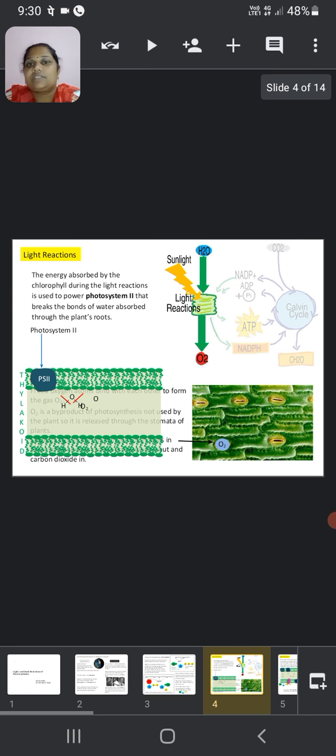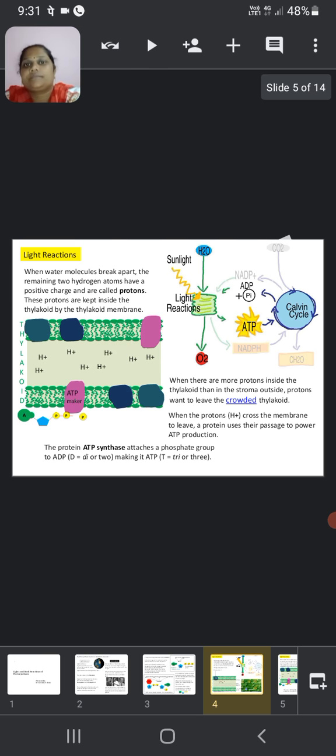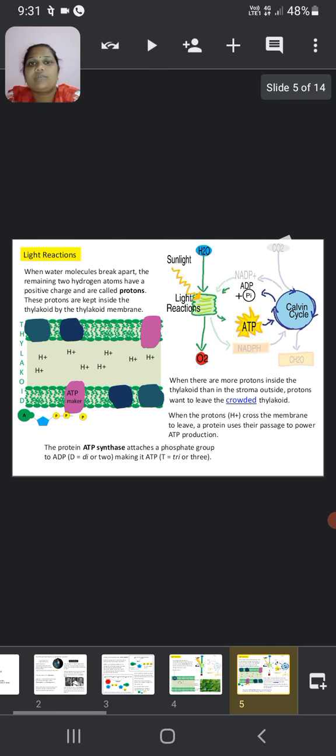In the light reactions, the energy absorbed by the chlorophyll is used to power photosystem second, which breaks the bonds of water absorbed through the plant roots. When a water molecule breaks apart, the remaining two hydrogen atoms have a positive charge and are called protons. These build up inside the thylakoid membranes.